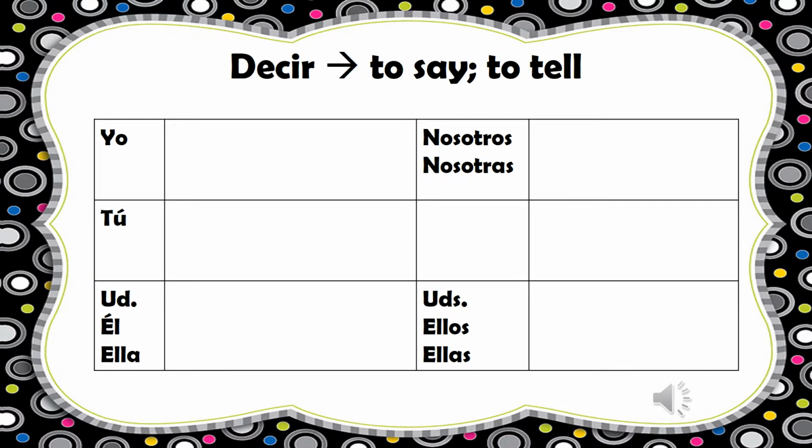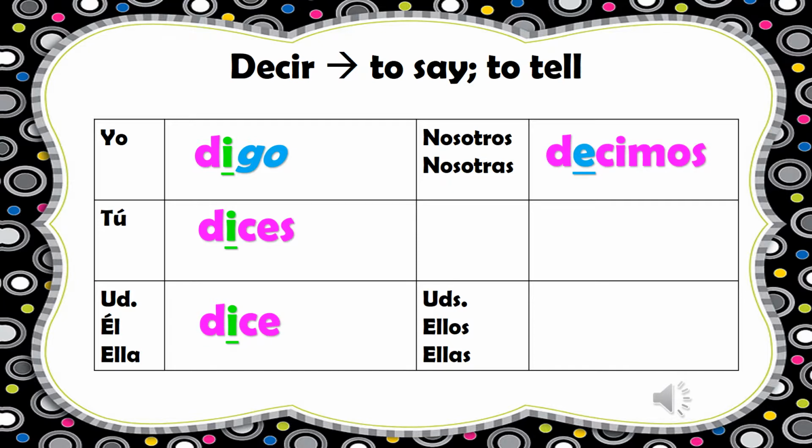All right, let's take a look at the verb decir, which means to say or to tell. This is a yo-go verb, but it's also an E to I stem changing verb, so it does two different things. So our forms of decir in the present tense are yo digo, tú dices, usted, él, ella dice, nosotros decimos, ustedes, ellos, ellas dicen. So notice two things. I only use the go in the yo form, and this is also a boot verb because my nosotros doesn't make the E to I change.